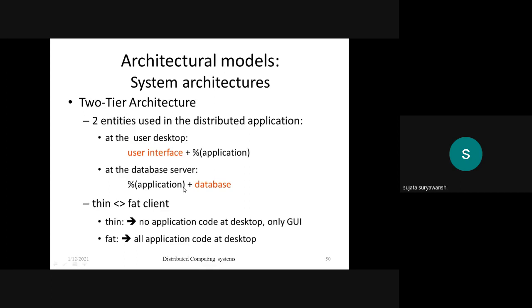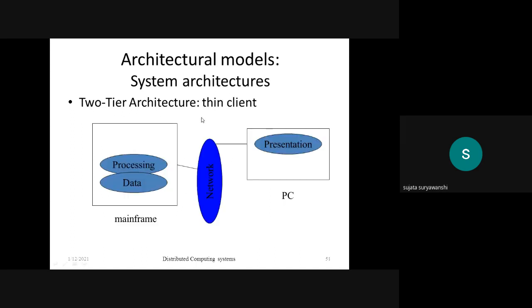That is 2-tier and 1-tier architecture. This is the basic difference between 1-tier and 2-tier. We'll see the diagram here. This is the 2-tier architecture thin client. Here in the mainframe, that is the server, the data and the processing are there, but the presentation, how the data is presented, that presentation layer is present at the client side. This is the thin client where the implementation code is not present at the client. It is present at the mainframe or the server only.